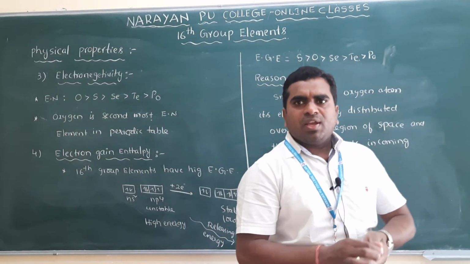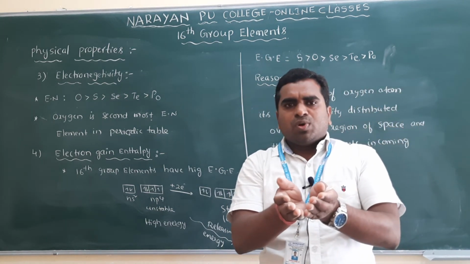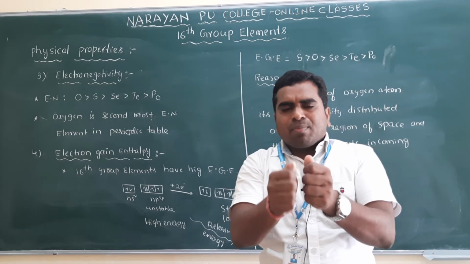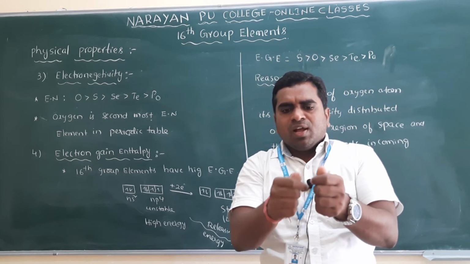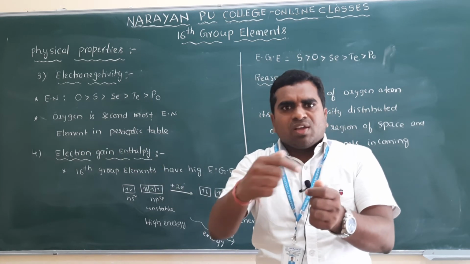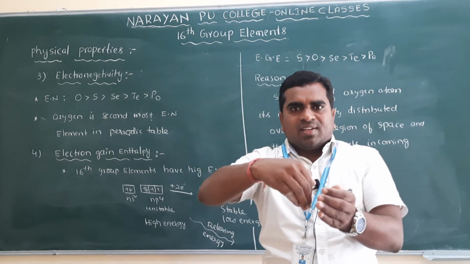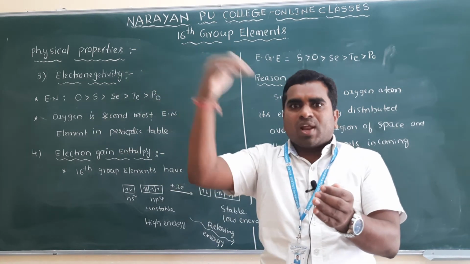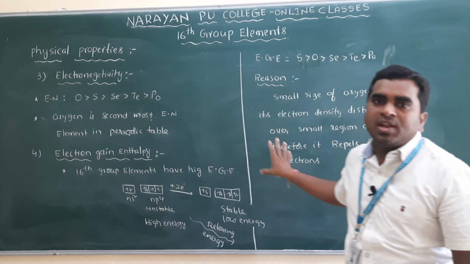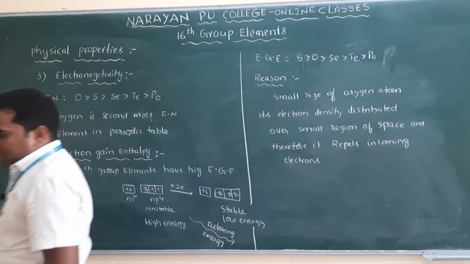Being a small atom with its electron density distributed over a small region of space, some electronic repulsions are already there among the electrons of oxygen. If incoming electrons are there, they will not be allowed, because the space is small and they cannot enter. Already repulsions are there. If more electrons come, there is more repulsion and the molecule becomes very unstable. That is the main reason for its low electron gain enthalpy. Next we will discuss